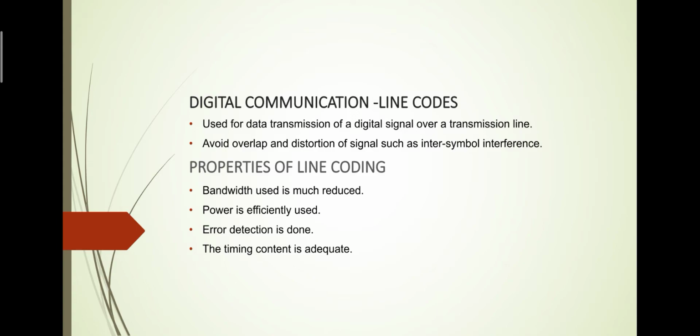Properties of line coding. There are different properties of line coding. The coding is done to make more bits transmit on a single signal. The bandwidth used is much reduced. Second, for a given bandwidth, the power is efficiently used. The probability of error is much reduced.